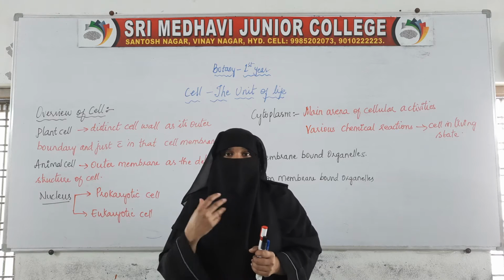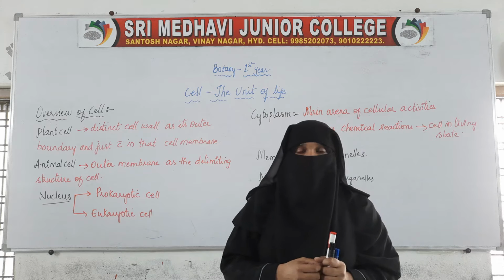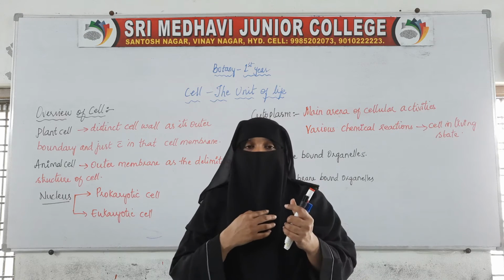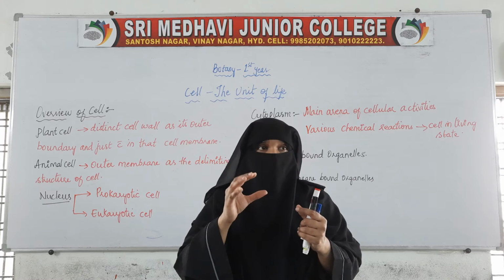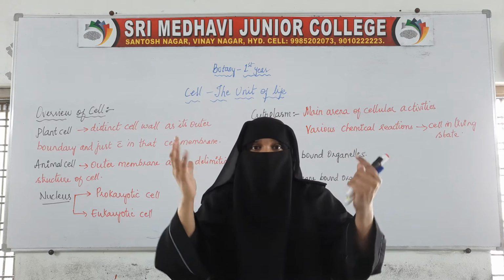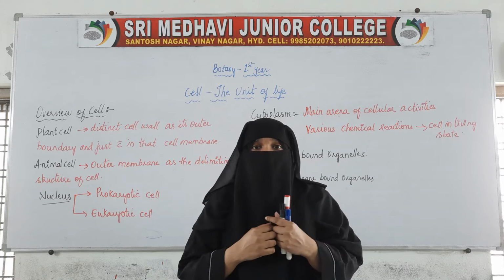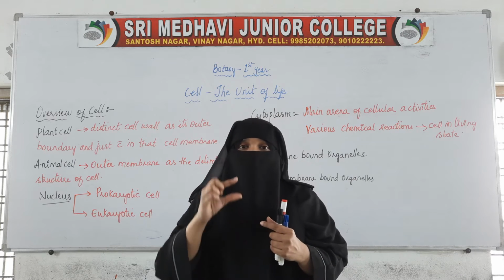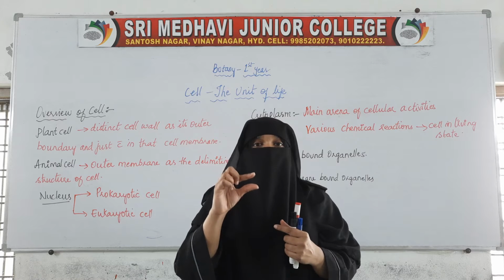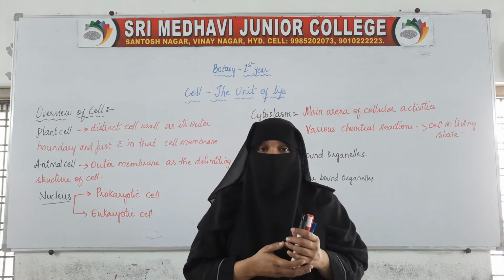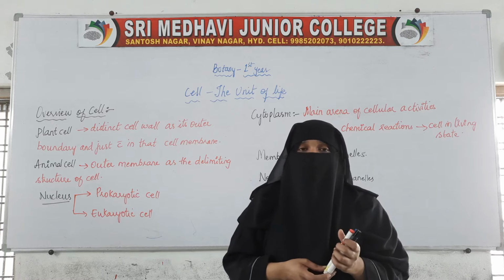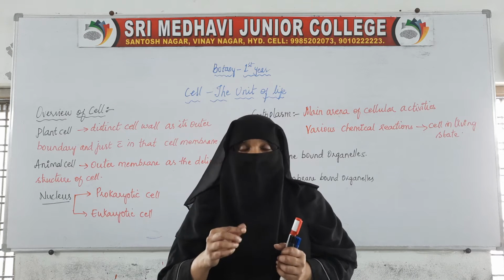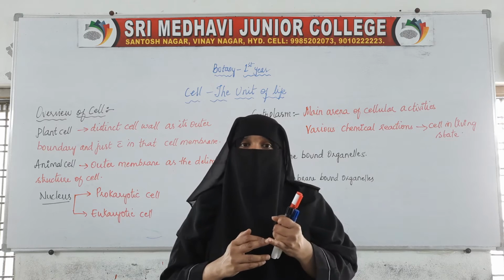Like when we want to make a house, we use bricks. The cement and all are also used, but in order to make the walls and for the house to stand, what we require is the bricks. So one by one, bricks will be there. Like brick is the structural unit of a house. In the similar manner, the cell is the structural unit. So living organisms are made up of cells.